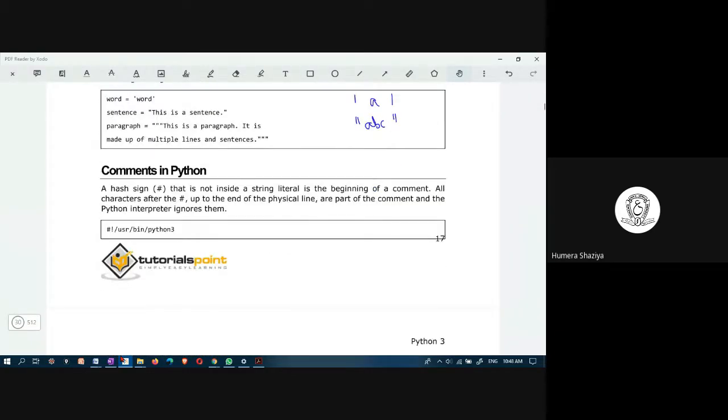Hash symbol is used for comments in Python. If there is a hash at the beginning of any line, then that line would be treated as a comment line. In C and Java, you have the double slash, and slash-asterisk and asterisk-slash. Here you have hash.